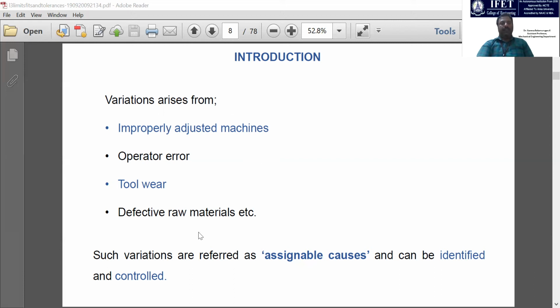That is a different subject we are going to study in future years. So these variations are referred to as assignable causes, and they can be identified and controlled in the manufacturing unit, right?